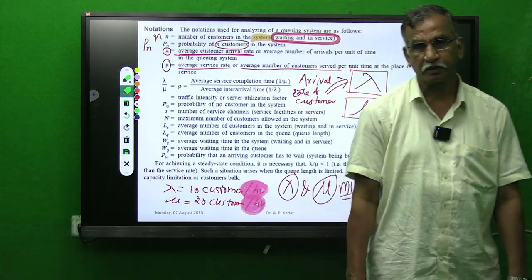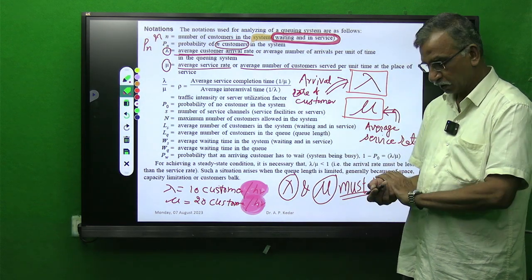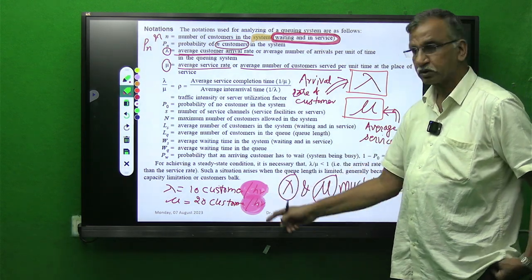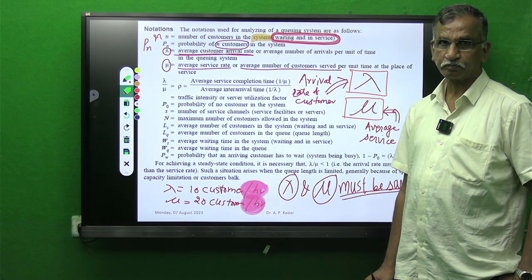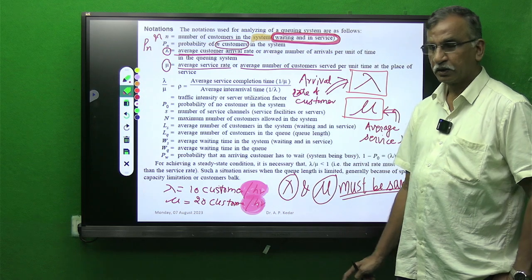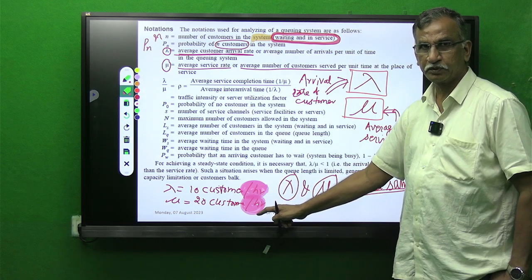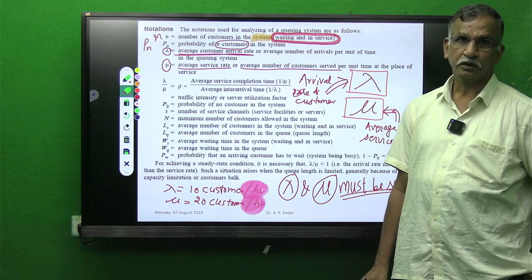it is your duty to bring the units of both parameters to a common platform. If one is in minutes, the other should also be in minutes. If one is in seconds, the other should also be in seconds. If one is in hours, then the other should be in hours.